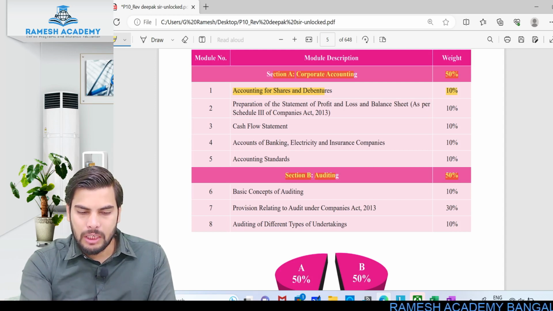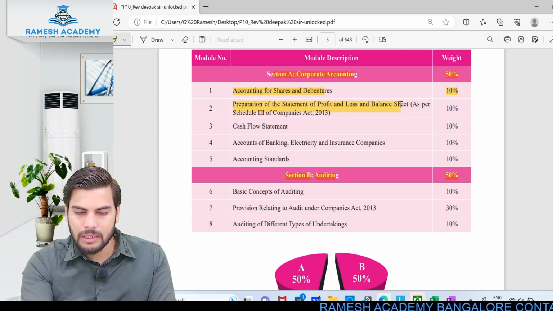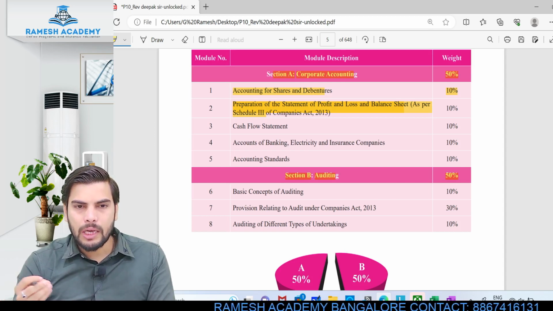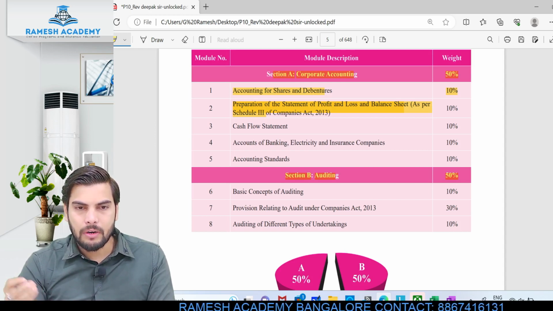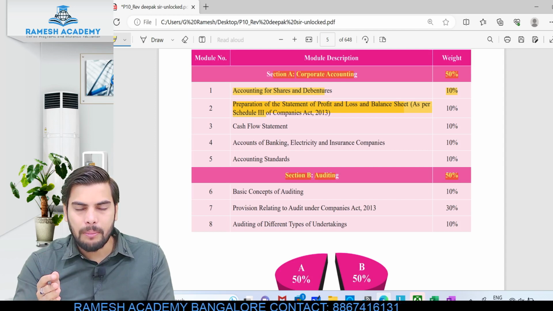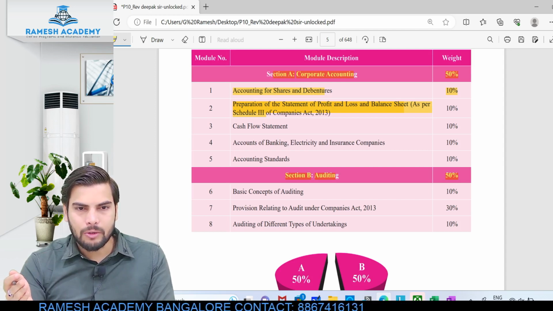The second chapter is preparation of statement of P&L account and balance sheet. This is nothing but preparation of financial statements for companies, which is Schedule 3. At your foundation level you would have learned about preparing the financial statements of a proprietorship. Here you will be learning how exactly companies prepare the financial statements. All the companies follow the Companies Act 2013.